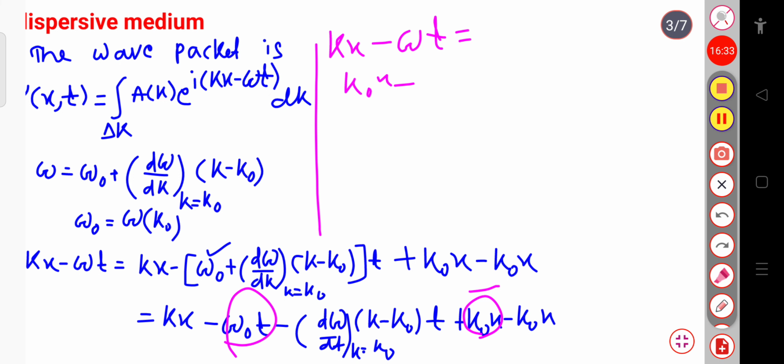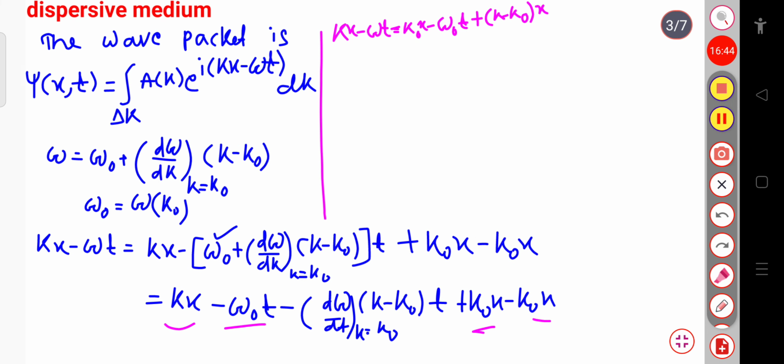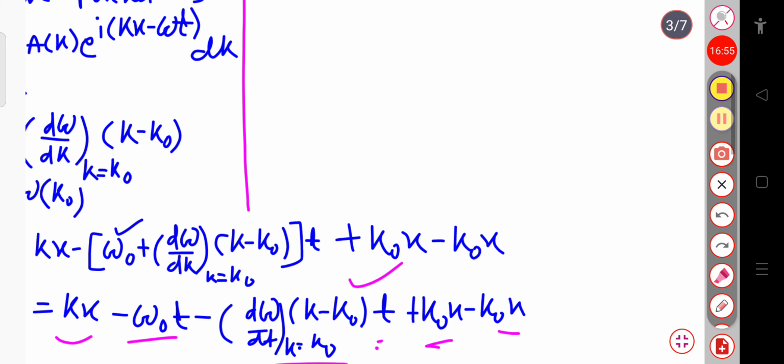Then, taking x common in the first term and the last term, plus k minus k naught whole into x. Now this term, minus d omega by dk at k equal to k naught, k minus k naught whole into t. Sorry, this is d omega by dk. This is our final expression.